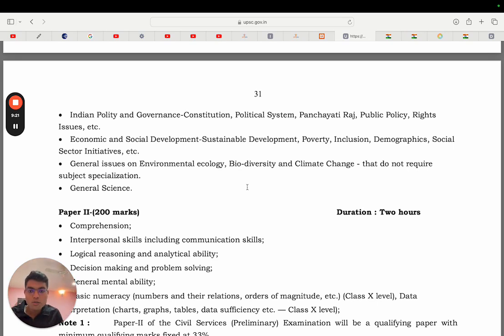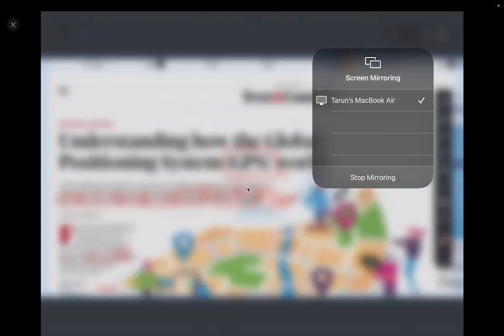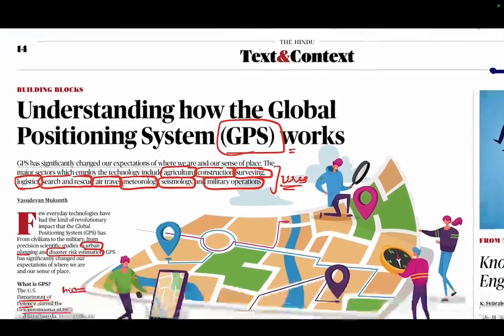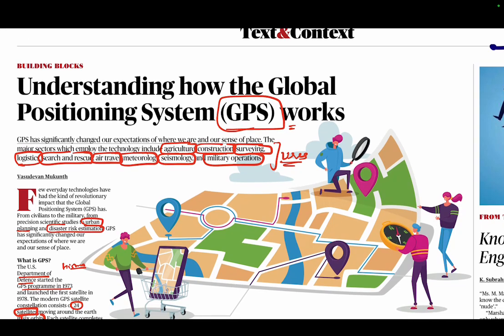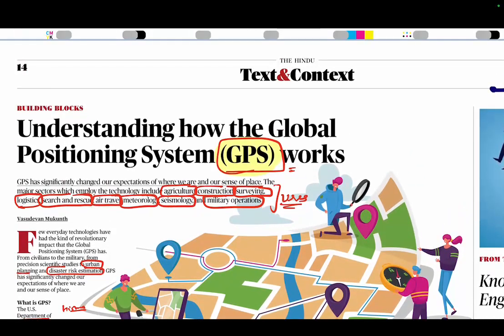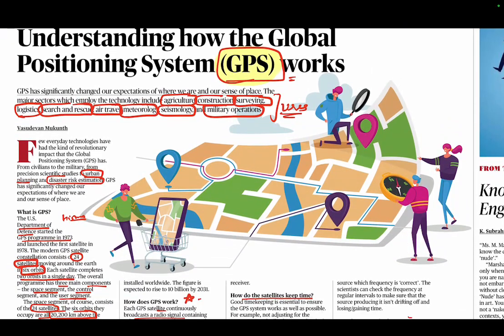So right now you won't see me, you would just see the screen. And so here is The Hindu newspaper of today. In that you see this article is there. So if you see this article, there is understanding how GPS works. So it is about GPS. It is definitely related to science. Now, how to go about this kind of article when it comes?